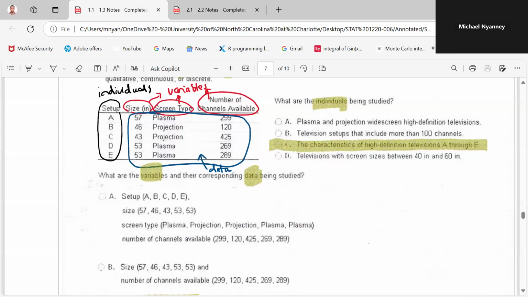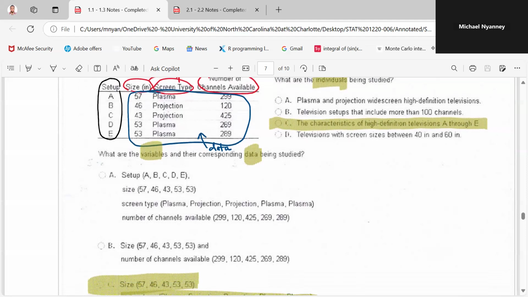So when you pick the size, it is categorized as quantitative, but under this quantitative, the size can take any decimal point. It has a finite number here, but it does not mean that it's a discrete variable. So the size is a continuous variable. You have the screen type. So the screen type is a qualitative data. It qualifies the setups, the individuals in the population.